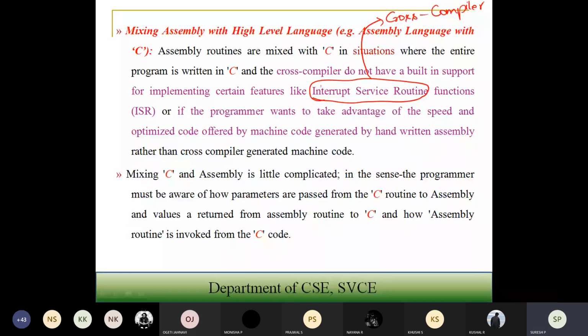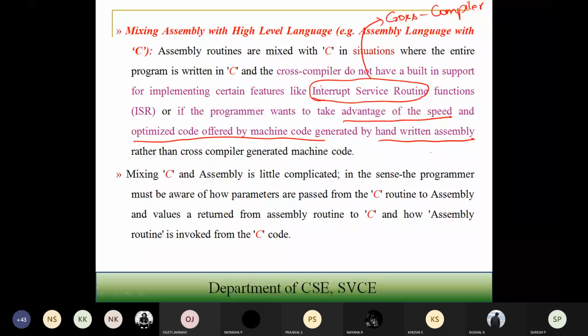If the programmer wants to take advantage of the speed and optimize the code, rather than using machine code generated by the compiler, they write assembly code.